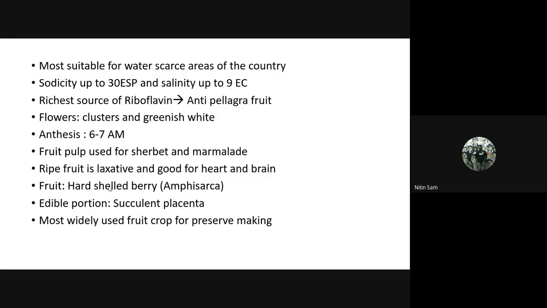Dry fruit is laxative and is good for heart and brain. This is an important question which is asked in JRF: which fruit crop is related to the brain? That is bale. The fruit is a hard shell berry. It is also called amphisarca. The edible portion is succulent placenta. It is the most widely used crop for preserve making.